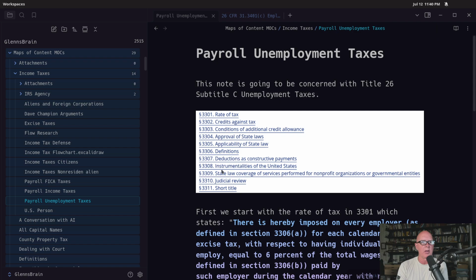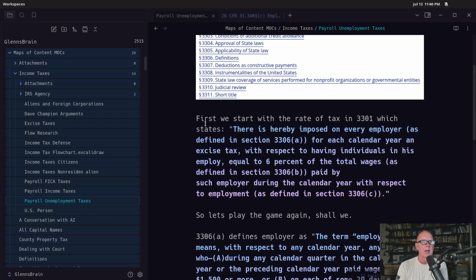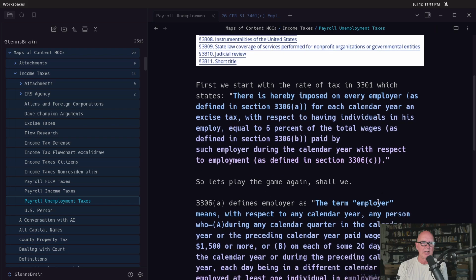and we've got quite a few things that get listed in here. So the first thing we're going to look at is 3301, which states there is hereby imposed on every employer, as defined in section 3306A, for each calendar year, an excise tax with respect to having individuals in his employ equal to 6% of the total wages. Again, we're talking about wages and employees here, as defined in section 3306B, paid by such employer during the calendar year with respect to employment. All right, and it defines employment in 3306C.